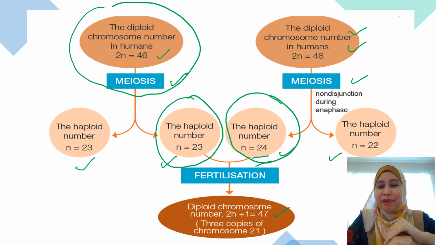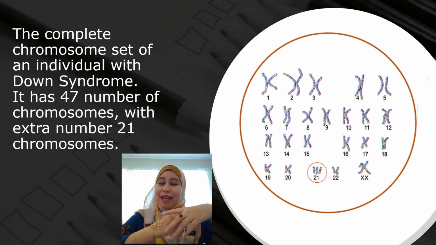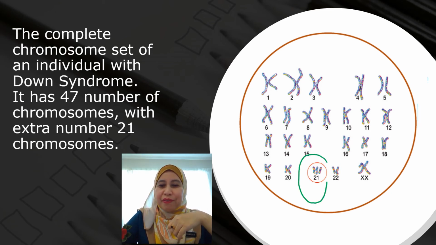The extra number of chromosome is on chromosome number 21. The diagram shows a complete chromosome set for Down syndrome individual. As you can see, it has a total of 47 number of chromosome with the extra number of chromosome on chromosome number 21.